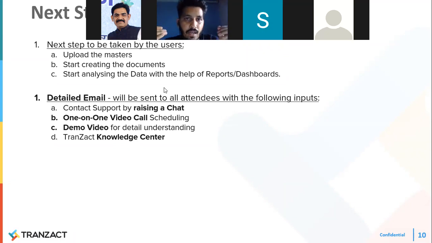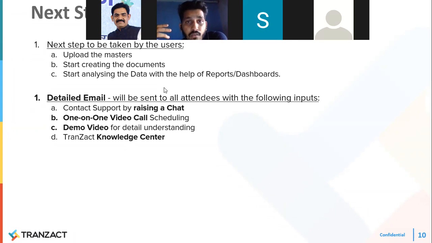Because once they start realizing the value of the system, that this is only for them, this is only useful for them, then you will see the results in a short time. So start creating the documents, start analyzing the data. Whatever documents we are creating, just start getting out the reports, or check out the dashboards, business intelligence, how data is coming. These will be the first initial steps, and then we will go for production at a later stage. Or meanwhile you can explore production as well. If you understand this process, then you can go for production, how production will run.